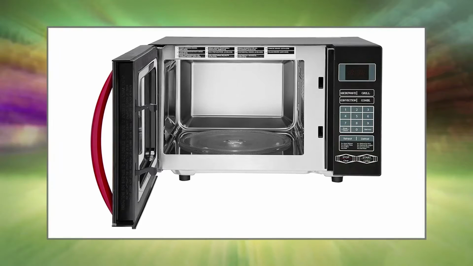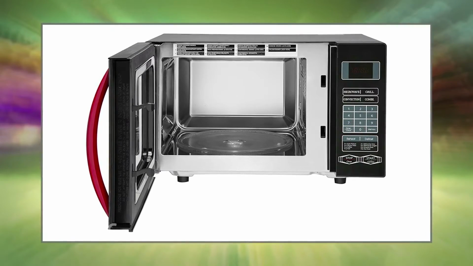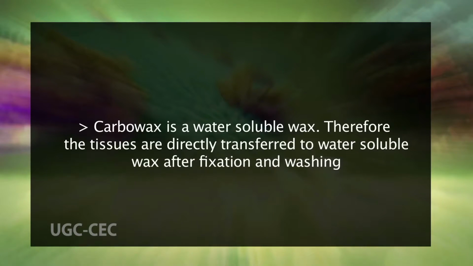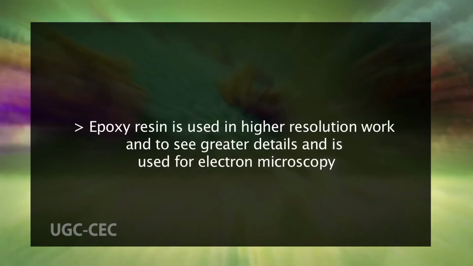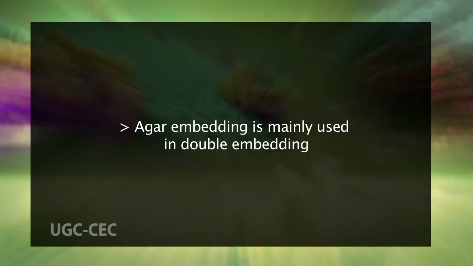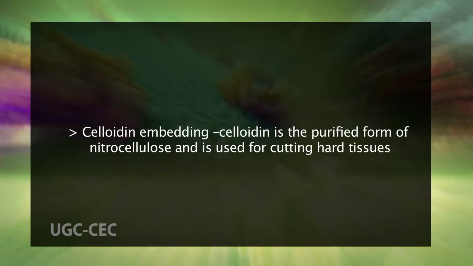Paraffin wax with high melting point is used for embedding. The molten wax is filtered inside the oven through a filter paper into another container. Carbowax is a water-soluble wax, therefore the tissues are directly transferred to water-soluble wax after fixation and washing. Epoxy resin is used in higher resolution work and to see greater details and is used for electron microscopy. Agar embedding is mainly used in double embedding. Celloidine is a purified form of nitrocellulose and is used for cutting hard tissues.